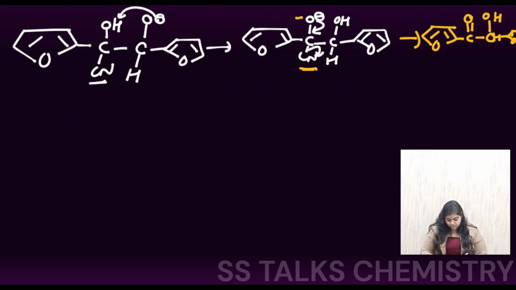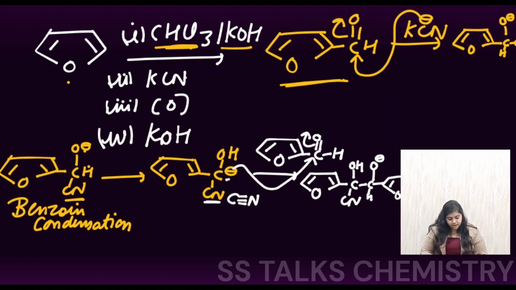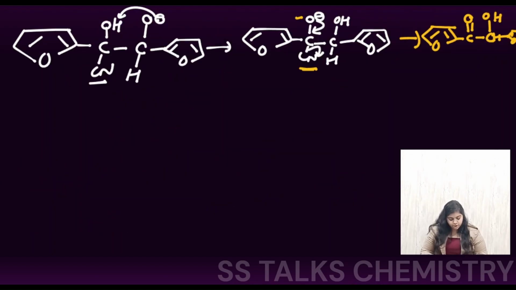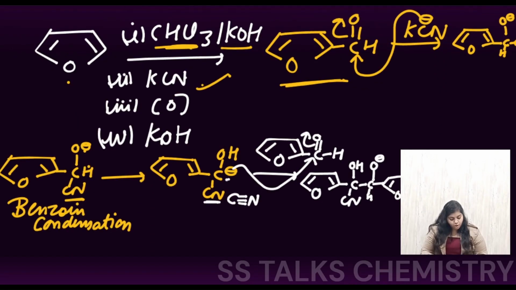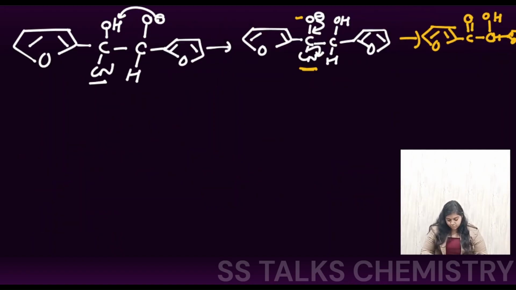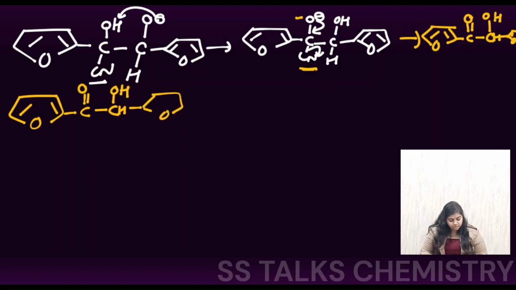Now after the attack of the KCN, there is the second step. After the second step you are getting this product, this species is being formed. Now they have done the oxidation of this species, and then KOH is passed. So now here we have this species being formed, which has C double bond O with the COH. Here the hydrogen is present, and the furan ring is present.